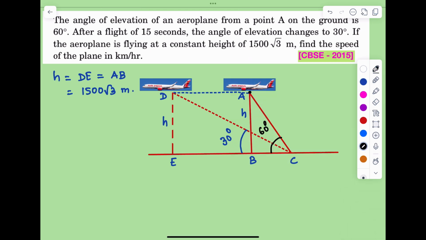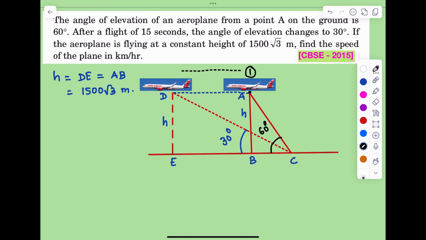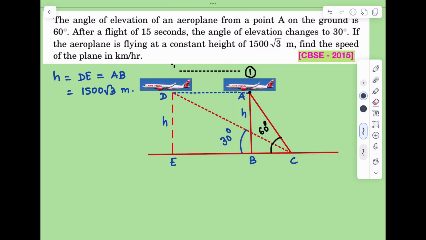Initially the aeroplane was at this point, and it gradually moves toward position D here. The distance AD is the same as the distance BE. That we have to find out, and this distance is travelled by the aeroplane in 15 seconds. So distance by time we will get the speed of the aeroplane.